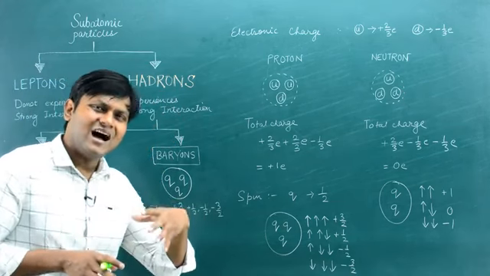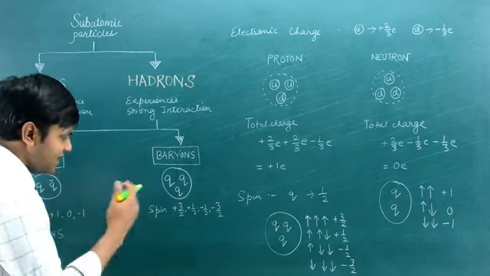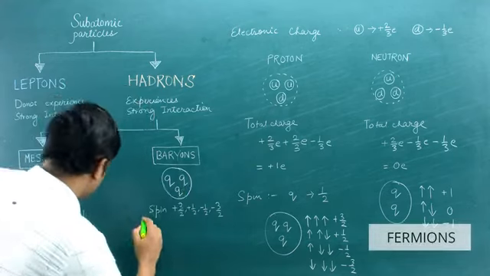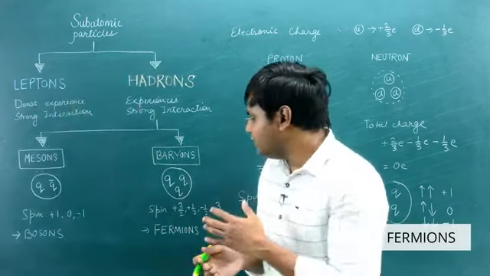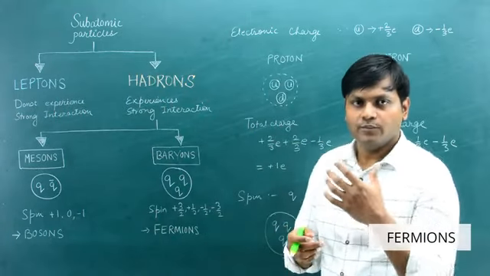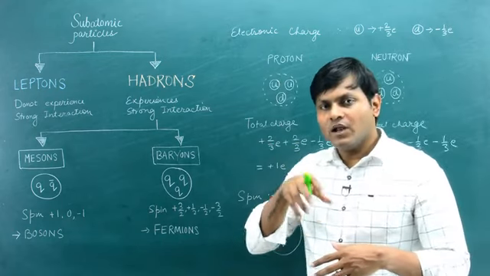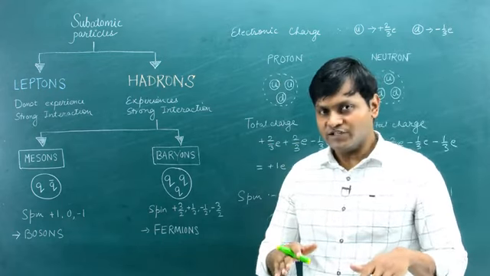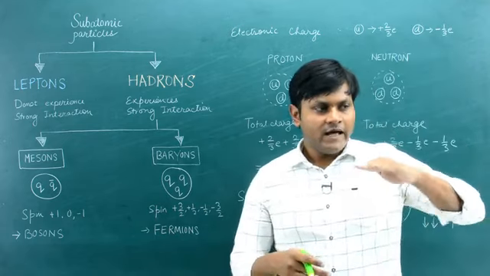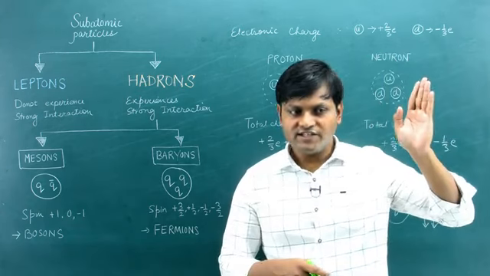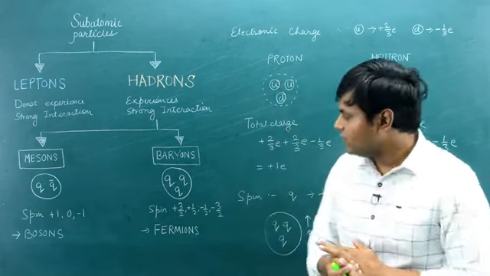That means half integers. So the particles that have half integer spins, they are what kind of particles? They are fermions. Fermions are those particles that follow the Fermi-Dirac statistics. They follow the Pauli's exclusion principle. That means no more than one similar particle can occupy the same quantum state. So whenever you look at particles which are fermions and you look at their accumulation in different quantum states, you will always find that in one given quantum state you can have only one such similar particle.